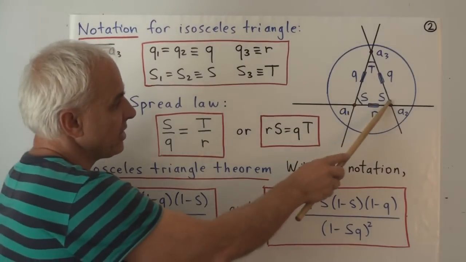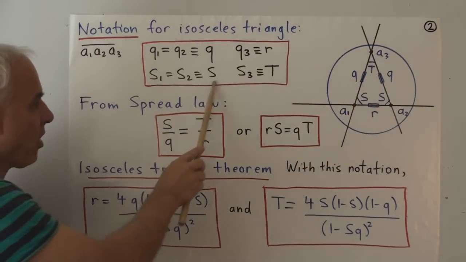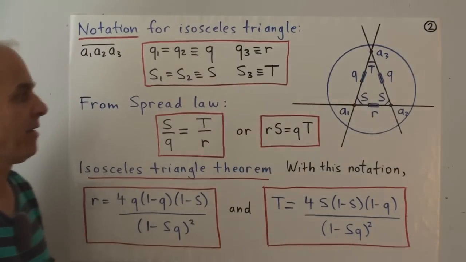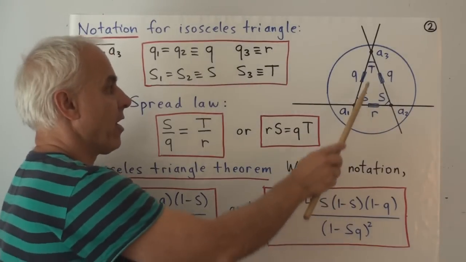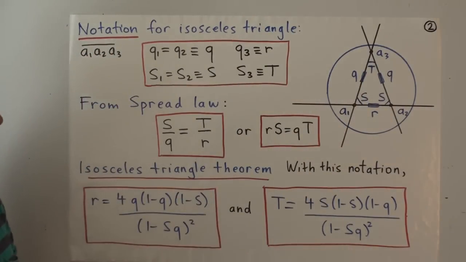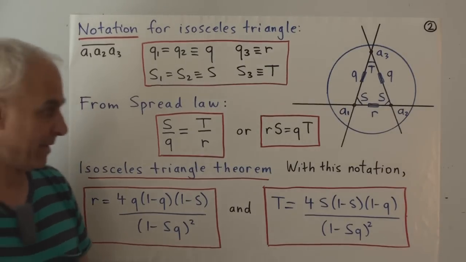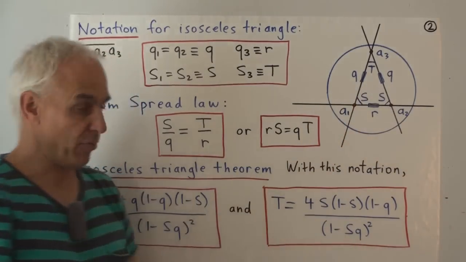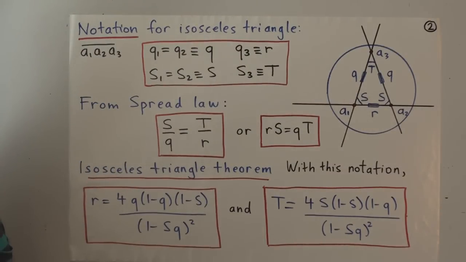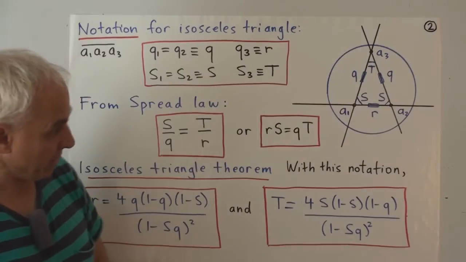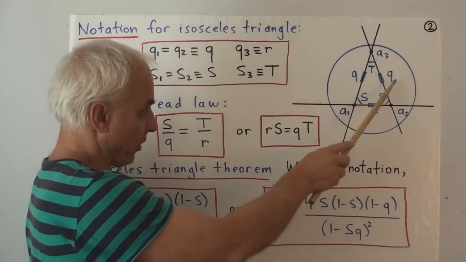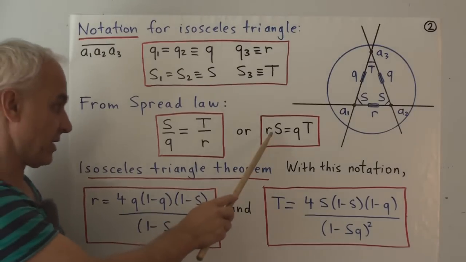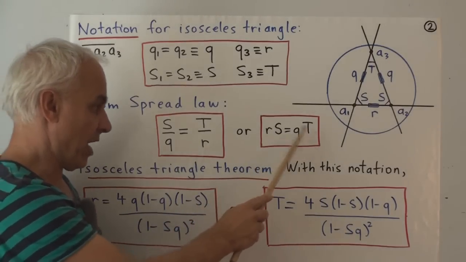The two equal spreads, usually called S1 and S2, we'll call simply S. And the other spread, opposite to the quadrance r, is capital T. So we have these four quantities: little q, little r are the quadrances, capital S, capital T are the spreads. In this case the spread law tells us that S over q equals T over r, which we can rewrite as r times S equals q times T.